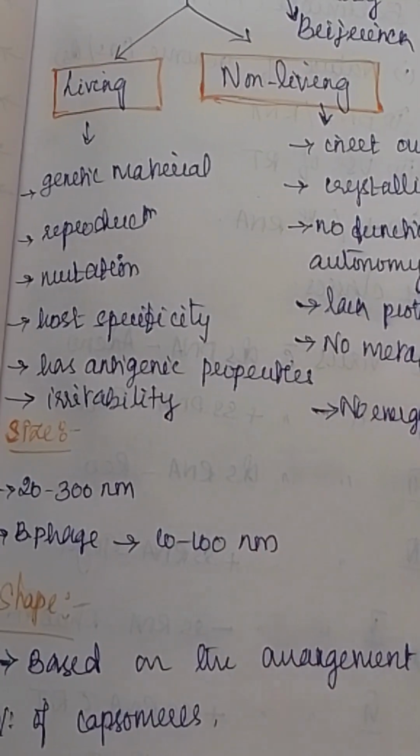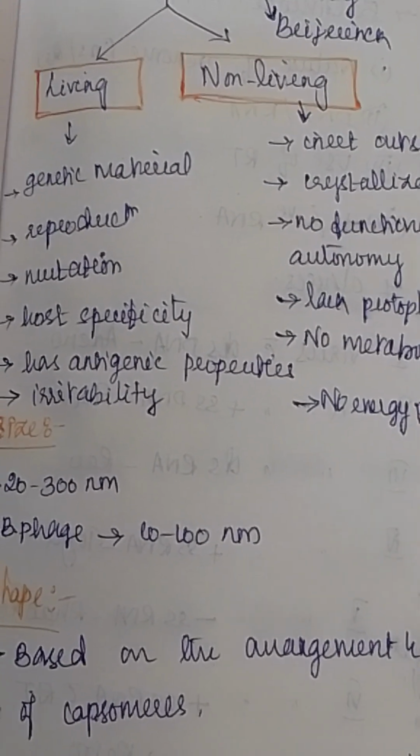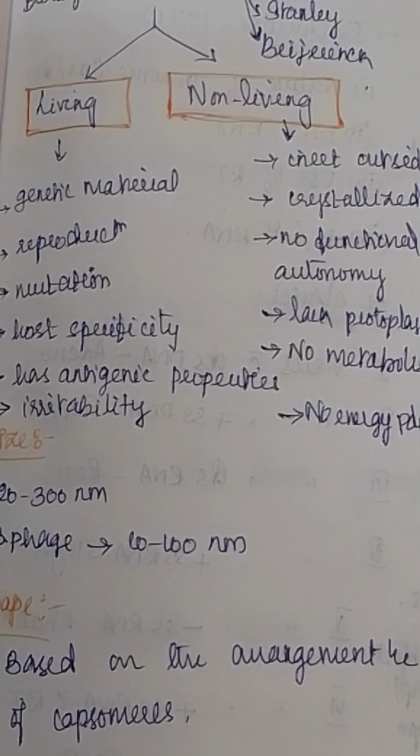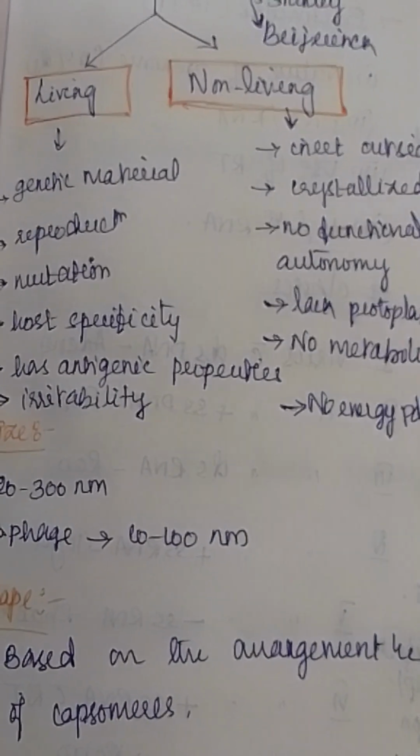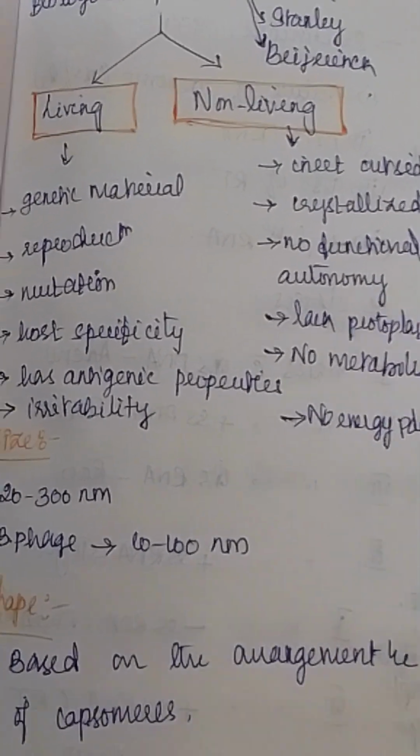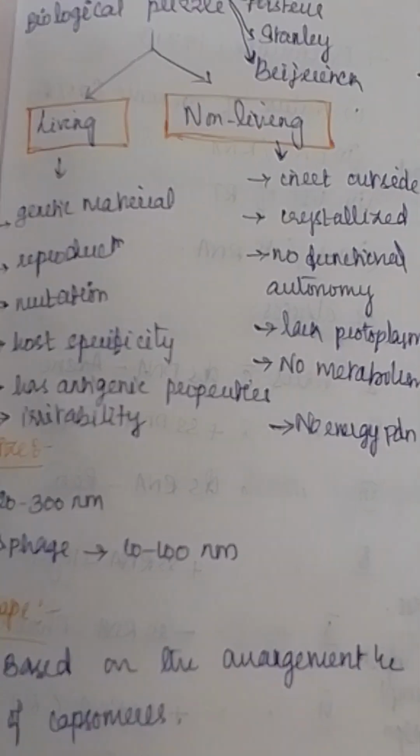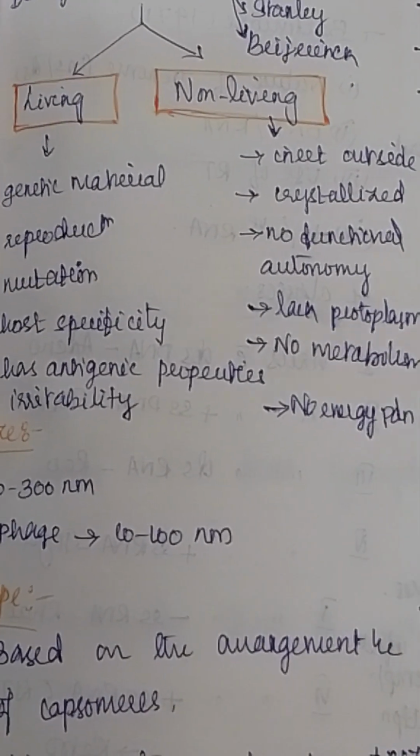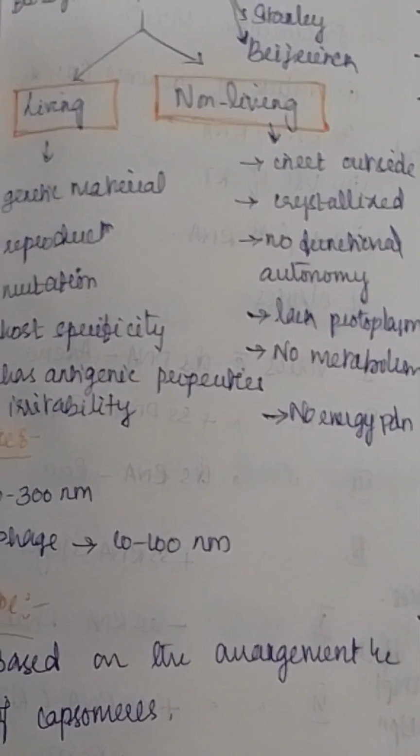And the next one is host specificity. That is, some virus can infect bacteria, some virus can infect plants, some virus can infect animals, and some may infect human beings. So, the virus which infect bacteria are called as bacteriophages. And the virus which can infect blue-green algae or cyanobacteria are called as cyanophages. And what about mycophages? Myco means fungi. So, the virus which can infect fungus is called as mycophages.